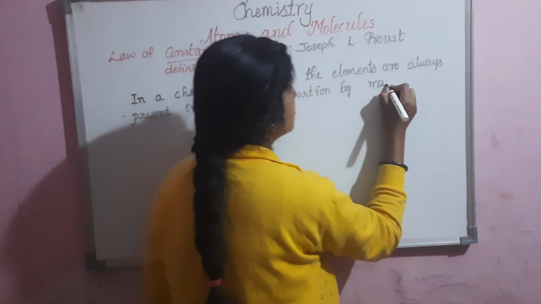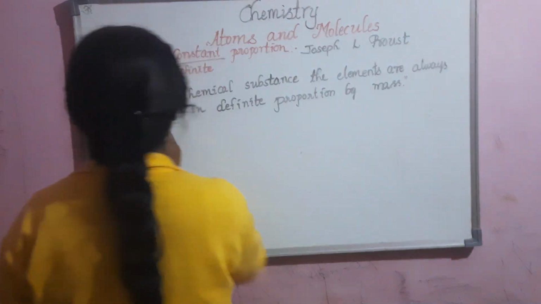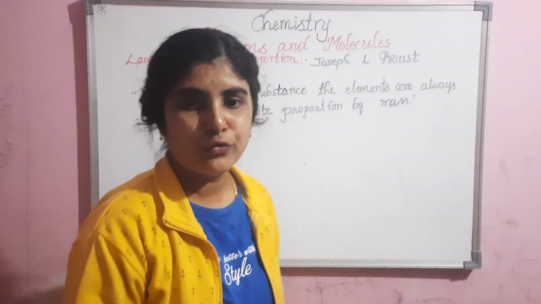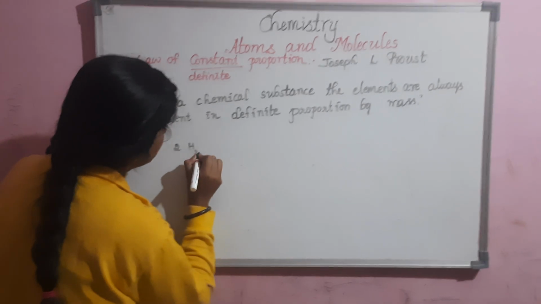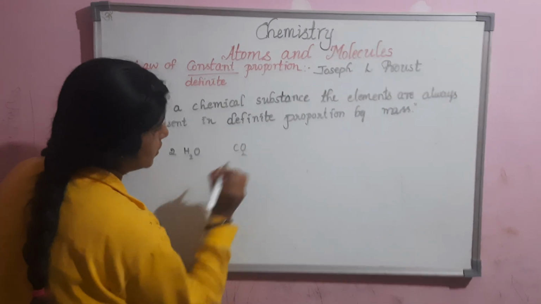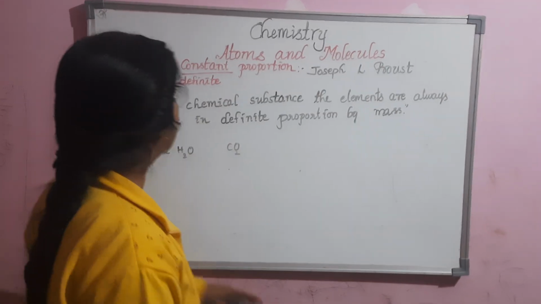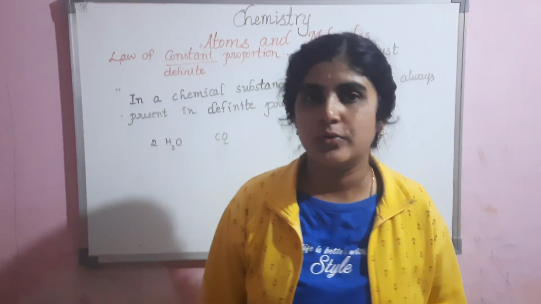Here mass refers to the atomic mass of each element. For this we will take the examples of H2O and CO2. This holds good for the law of constant proportion.